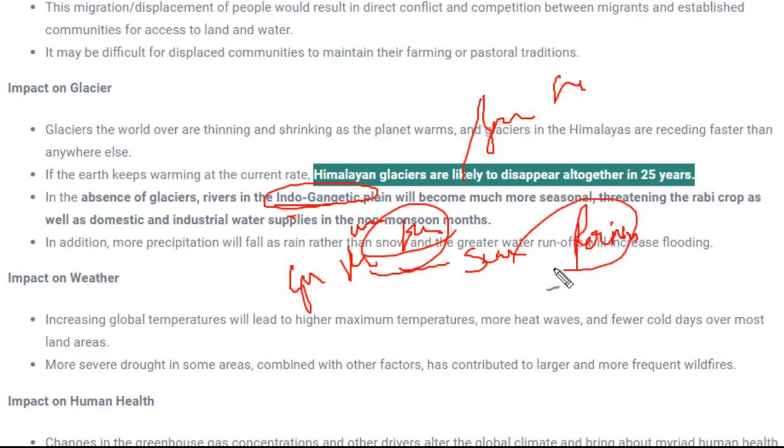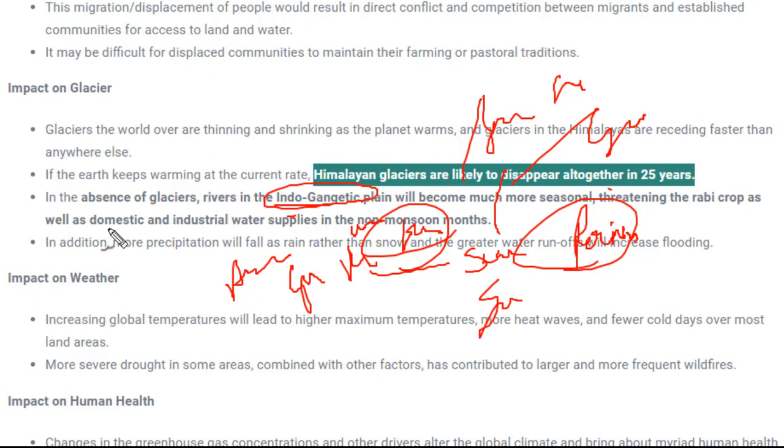Perennial means the rivers which flow throughout the year, because the glacier keeps on melting and water is fed into these rivers. But once these glaciers are dried or melted, there would be no source of water for these rivers, and they will become seasonal. And once they have become seasonal, lots of agricultural land, lots of problems would be there.